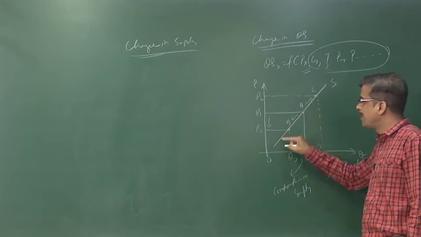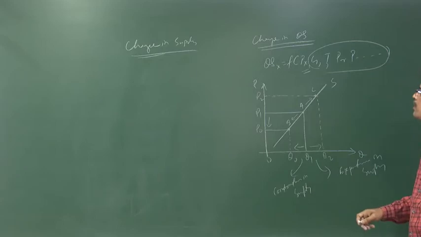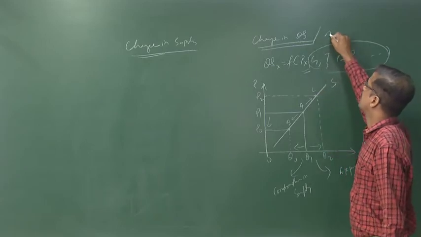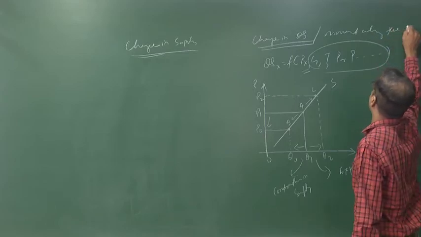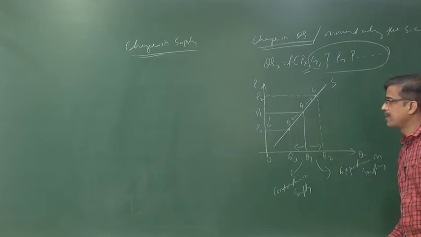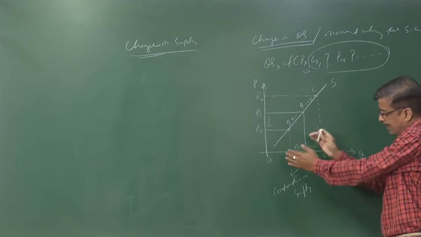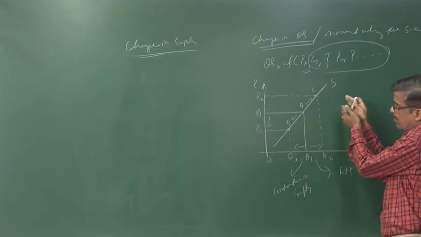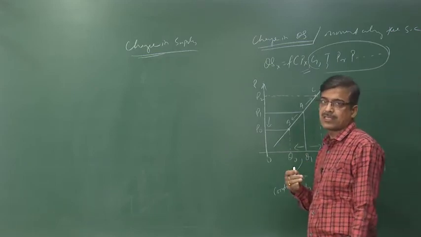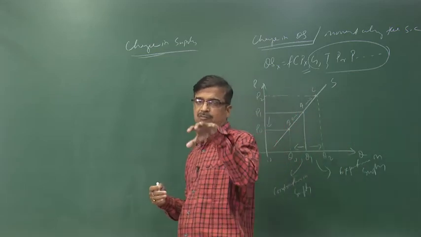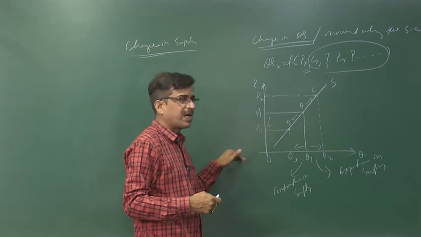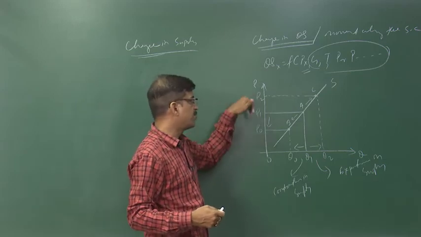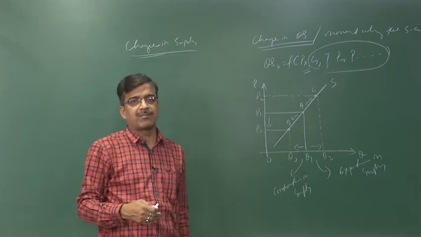Moving from A to C or A to B is called the movement along the supply curve. So, change in quantity supplied is known as movement along the supply curve, right. If you move downward, it is contraction. If you move upward, it is called expansion. Why do you move downward? We move downward because of a fall in the price of the product. We move upward because of a rise in the price of the product.